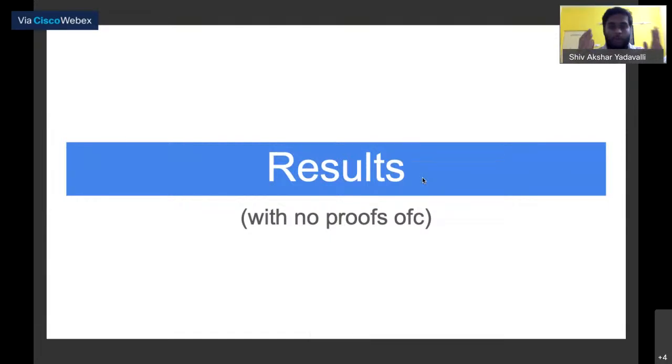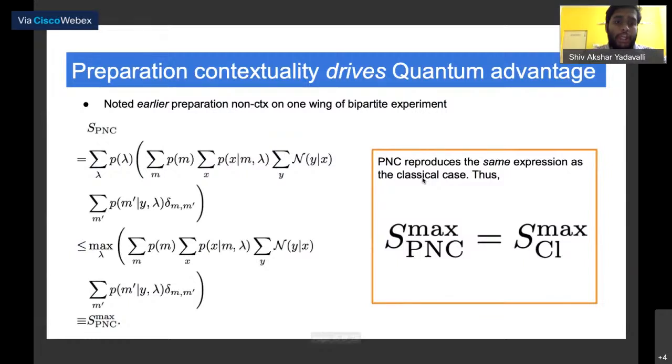Okay, so now we have looked at three different things. Let's just recall, we spoke about contextuality, we spoke about entanglement-assisted communication, and we spoke about non-local games. Now we look at the interplay between these three ideas. So first, let's start with entanglement-assisted communication. We can show that entanglement-assisted communication is driven by preparation contextuality. To prove this, we actually consider the contrapositive, which is the case where we show that preparation non-contextuality is actually a signature of classicality.